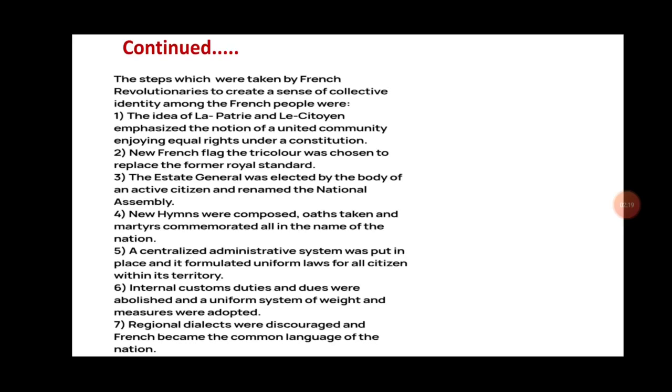These ideas were developed through different techniques used by the revolutionaries. Let us see which steps were taken by the revolutionaries to develop the idea of common identity.